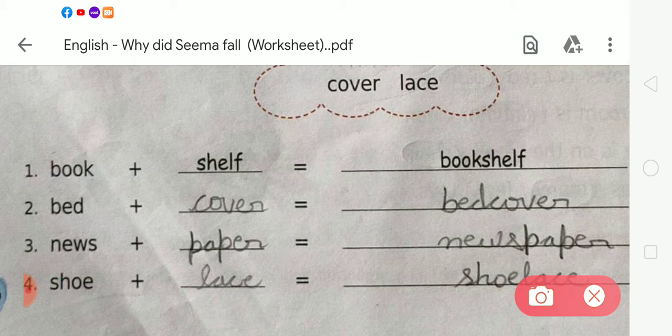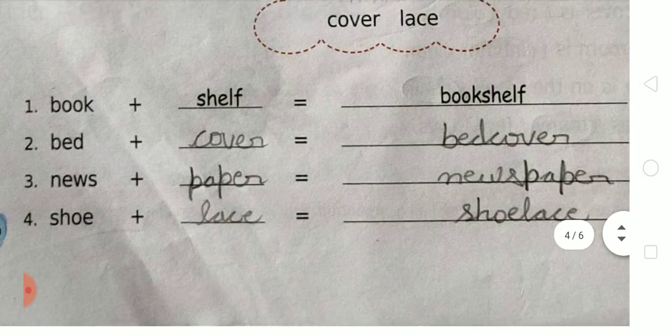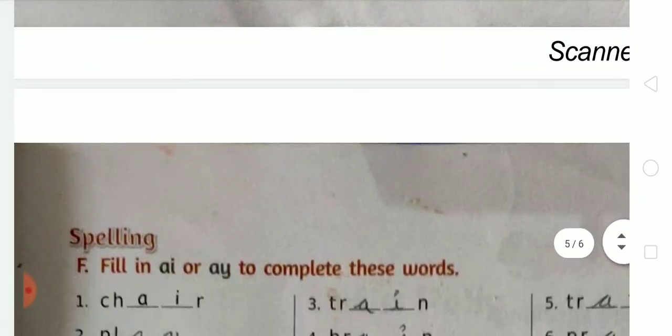Okay, student. Now in number 4 there is the word shoe. We have to use lace. Shoe plus lace equals shoelace. Okay. SHOELACE, lace. Shoelace. Okay, student. Now come to the next.